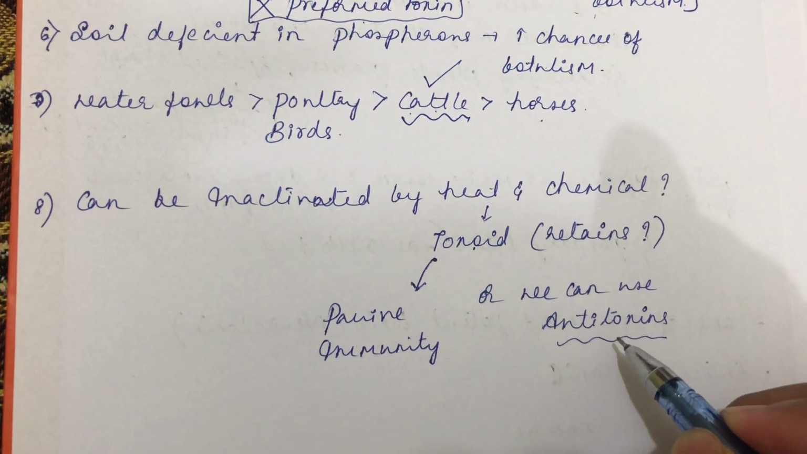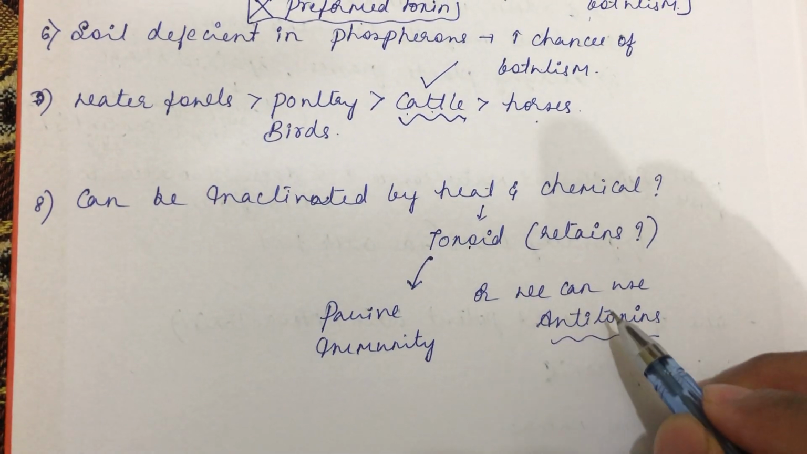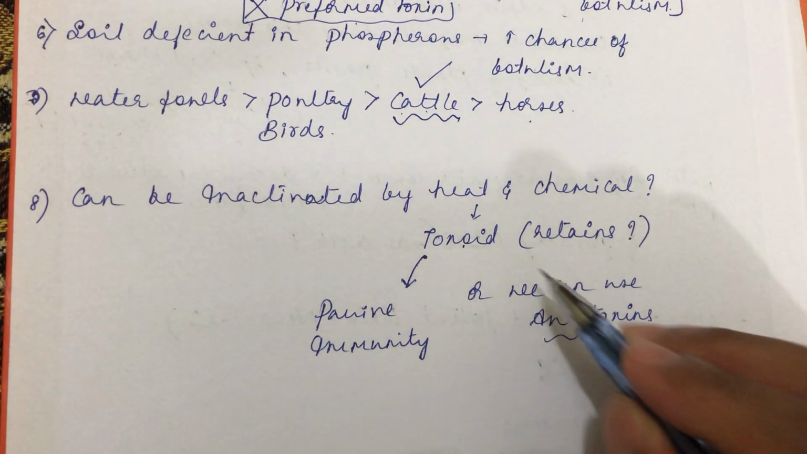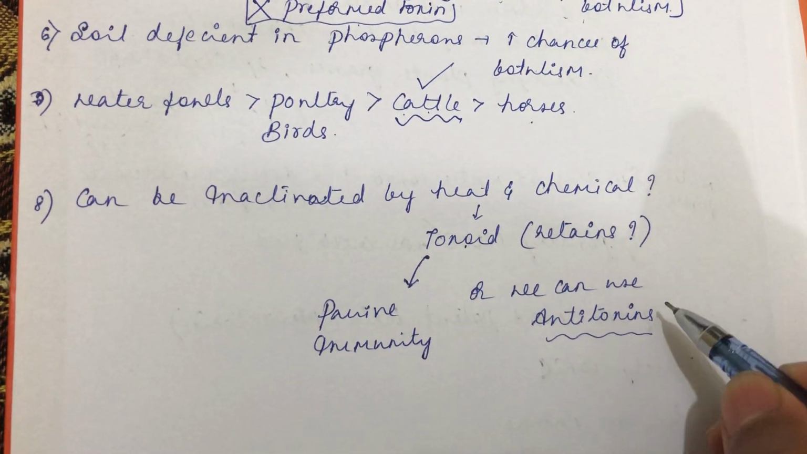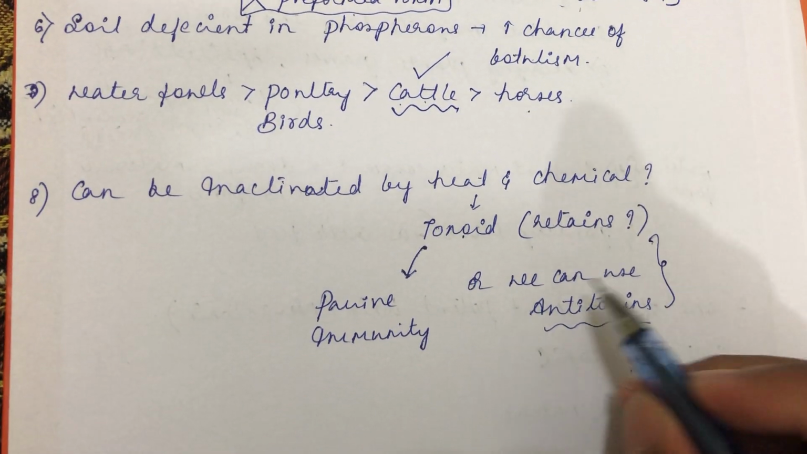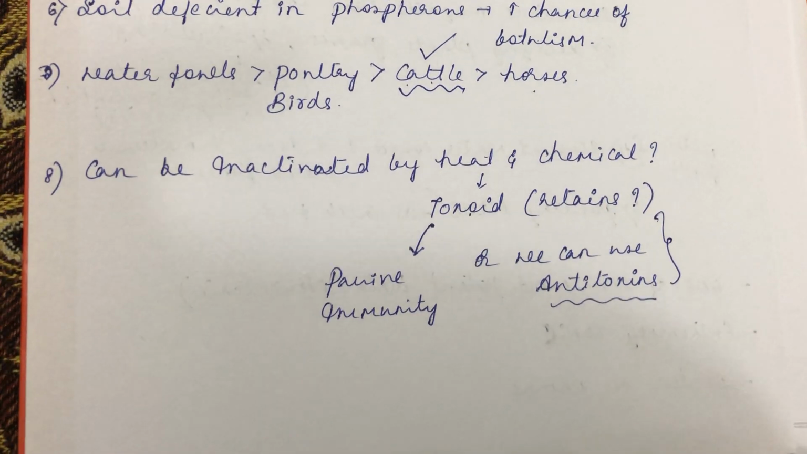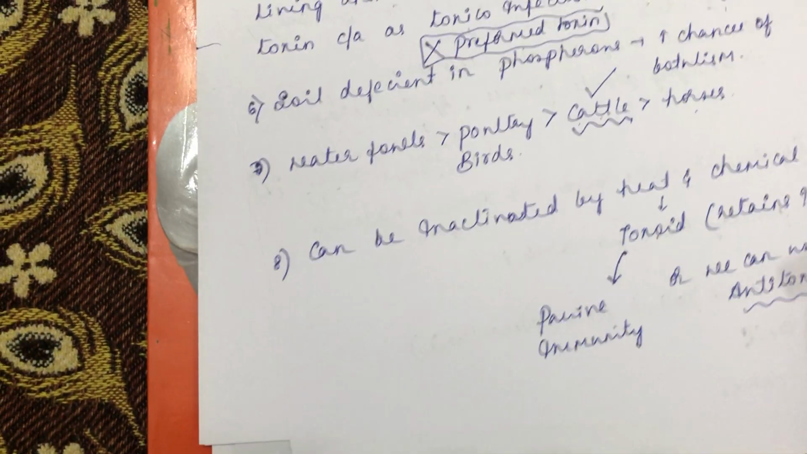Or we can use the antitoxin. Antitoxin is different from toxoid. So it has been asked in the assignment question. So you answer what is the major difference between a toxoid and an antitoxin. And the mechanism of action.